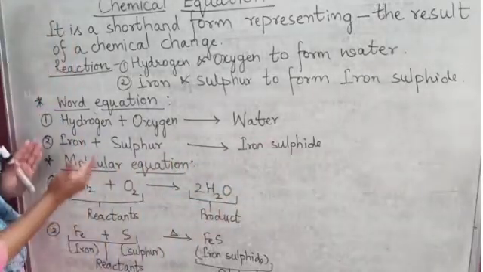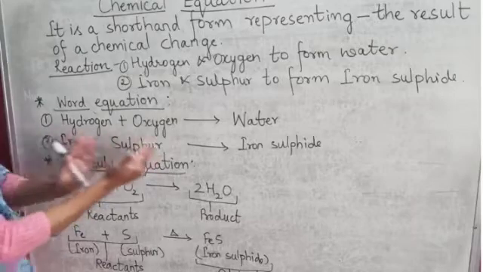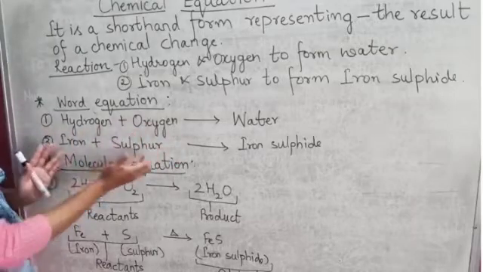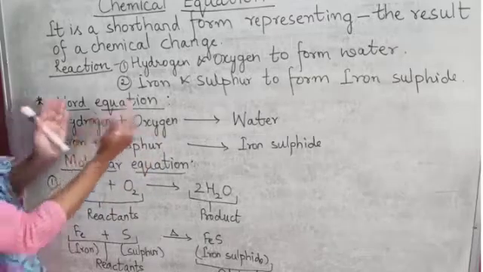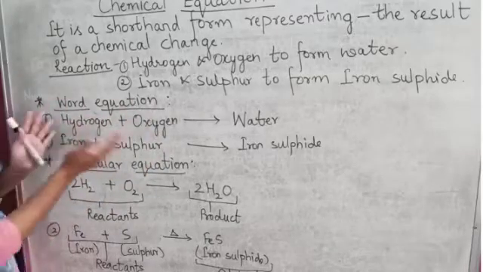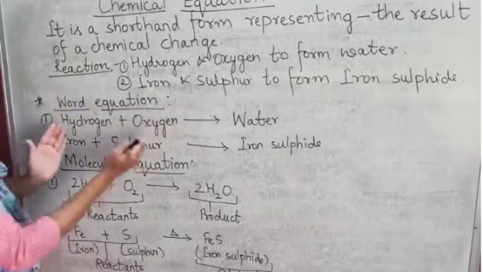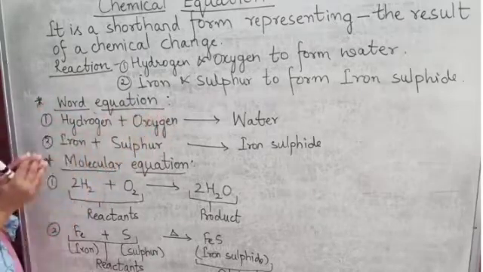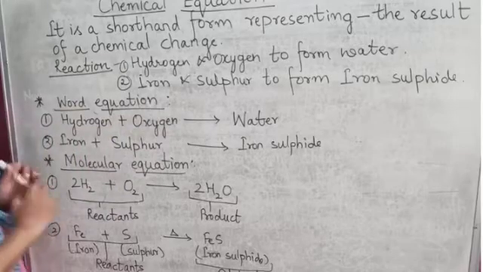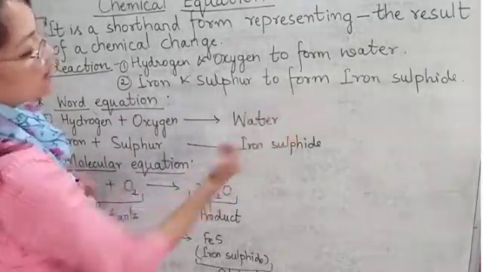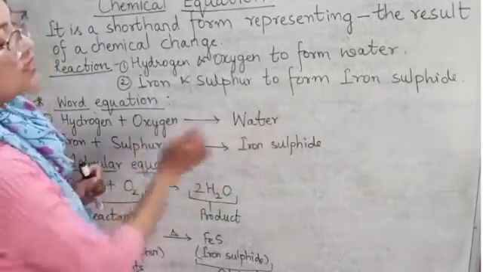Iron and sulfur take part in the reaction, so they are called reactants. Likewise, the reaction is taking place between hydrogen and oxygen, so hydrogen and oxygen are the reactants. The result formed on the right hand side is known as products.